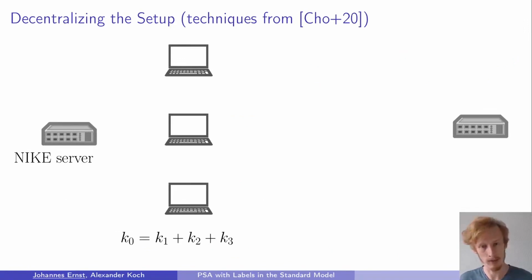Okay, so next I want to explain how we can decentralize the setup and get rid of the trusted party in the beginning, and this is largely due to techniques of Chotard and others. Our goal is to create a key k0 for the aggregator, which is the sum of the three other client keys. And for this, the clients start by engaging in a non-interactive key exchange, which in its simplest form only consists of the clients uploading their public Diffie-Hellman key to the key server and downloading the public keys of the other clients.